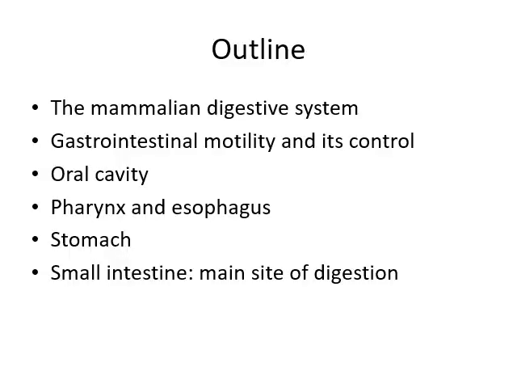Today we will discuss the mammalian digestive system, gastrointestinal motility and its control, oral cavity, pharynx and esophagus, stomach, small intestine, the main site of digestion.